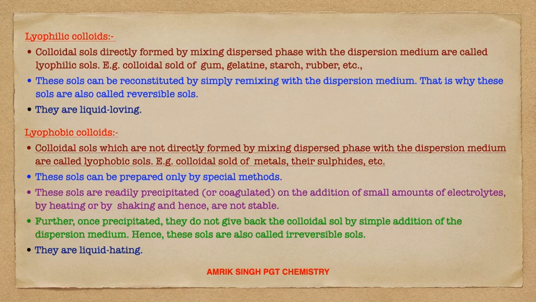These sols are readily precipitated or coagulated on addition of small amounts of electrolytes, by heating or by shaking, and hence are not stable. Further, once precipitated, they do not give back the colloidal solution by simple addition of the dispersion medium. Hence, these sols are also called irreversible sols. Next point, they are liquid hating. It's all about the lyophilic colloids and lyophobic colloids.